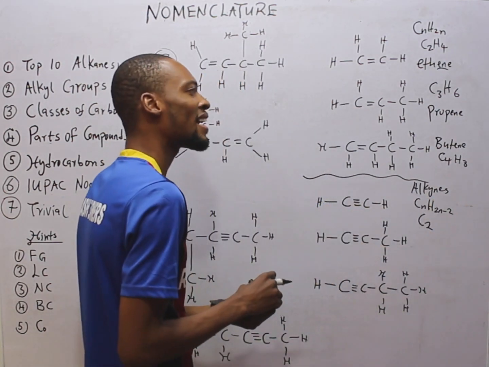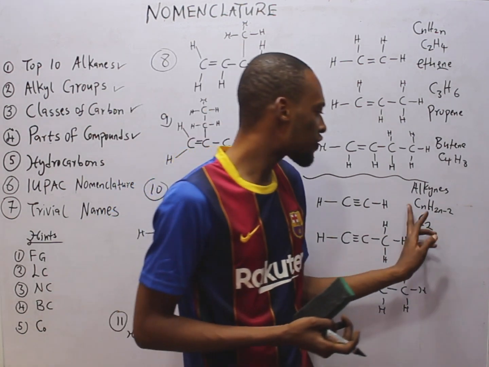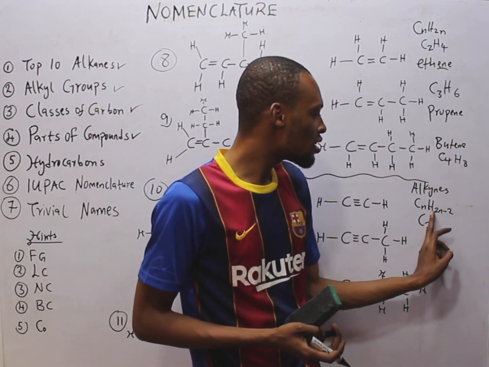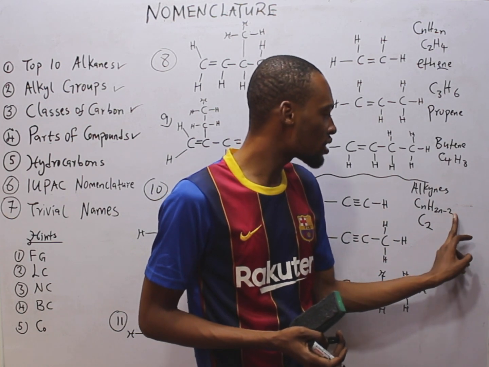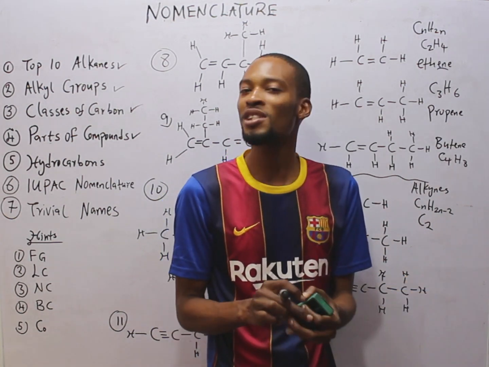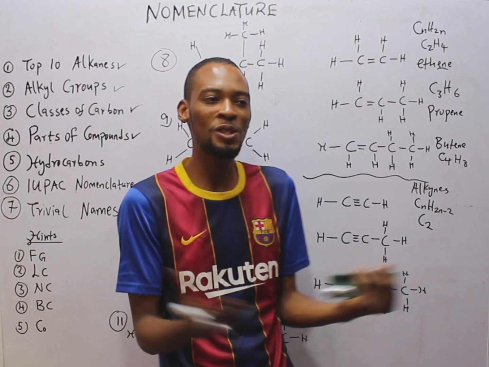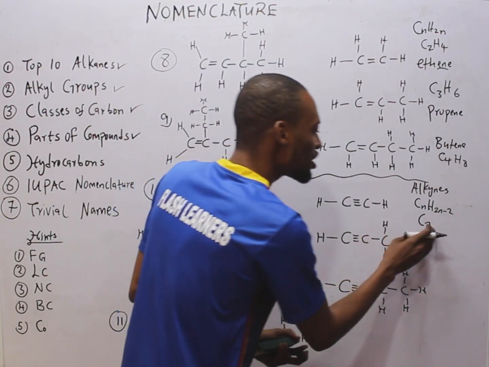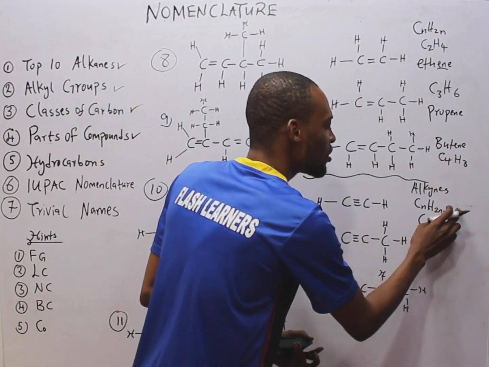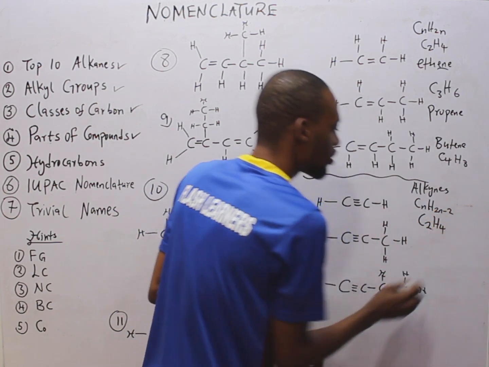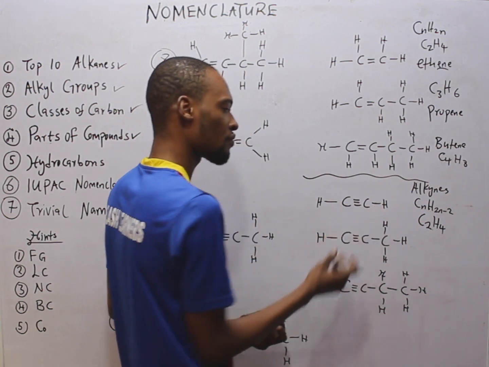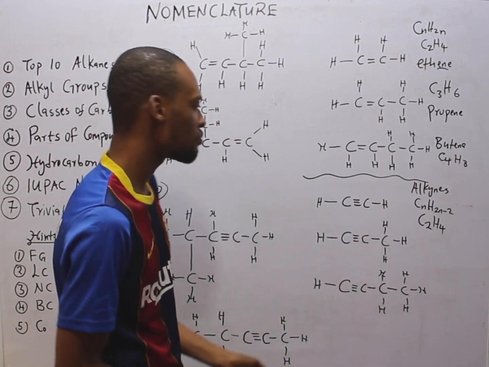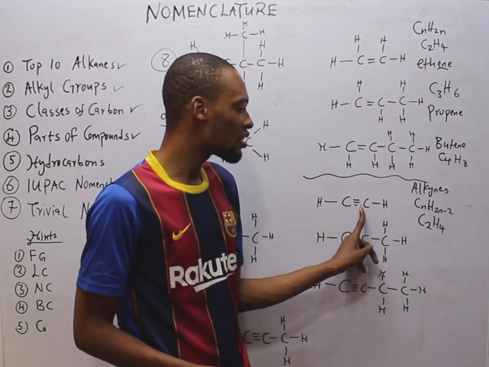This is why you don't have an alkyne with 1 carbon. If carbon is 1, you have C1, H, 2 times 1, 2, minus 2, 0, so H0. It means you just have carbon, which is not a hydrocarbon. The hydro is out of it. So for C2, 2 times 2, 4, minus 2, 2, so H2. So 2 carbons, 2 hydrogens, which is correct because this is a triple bond.